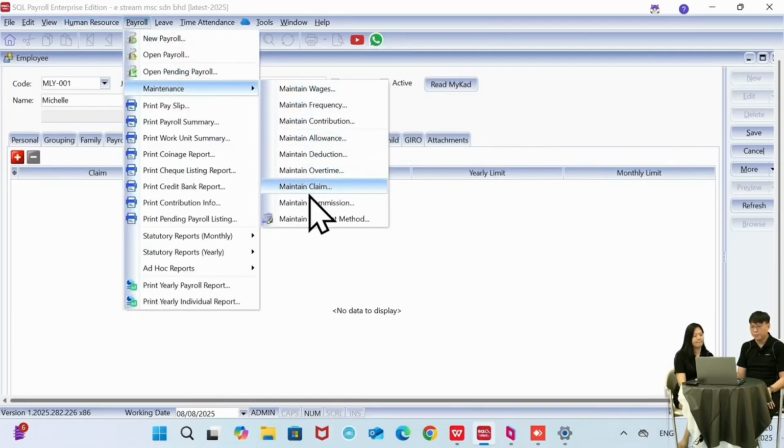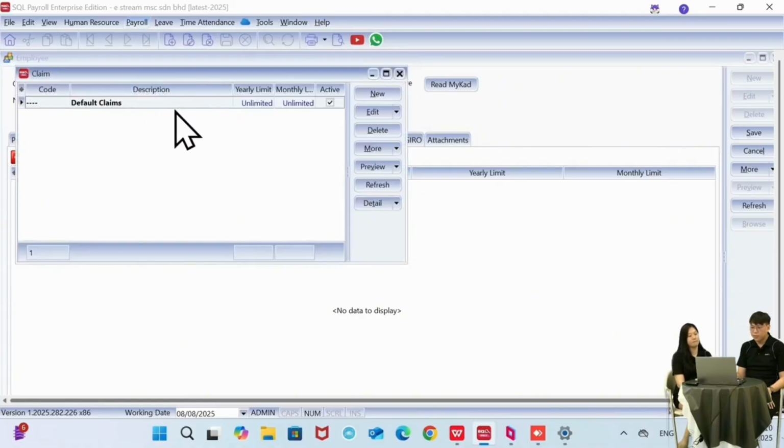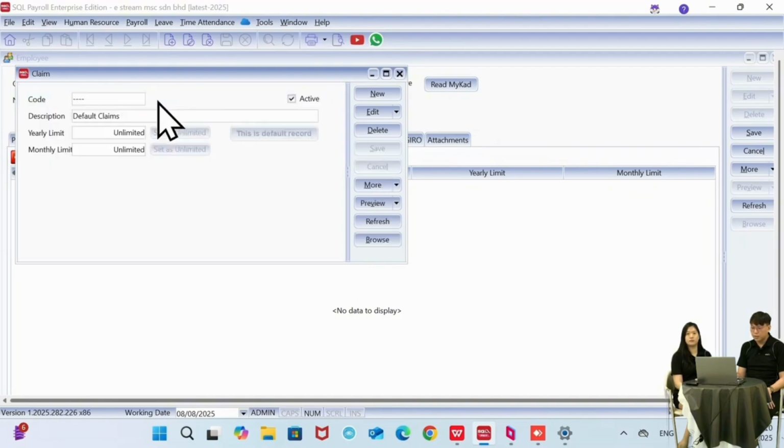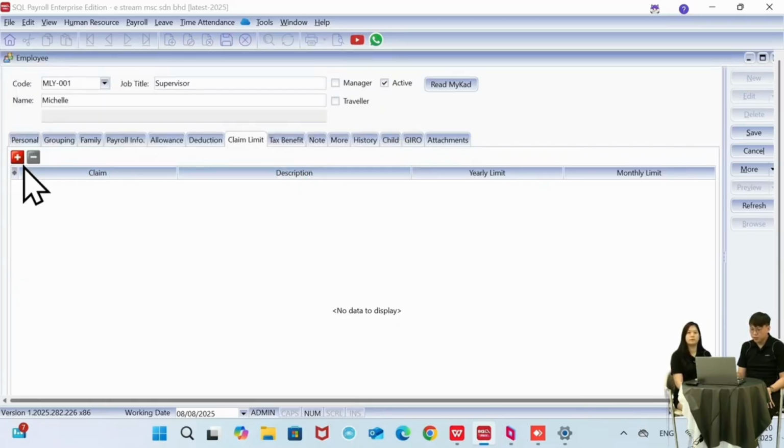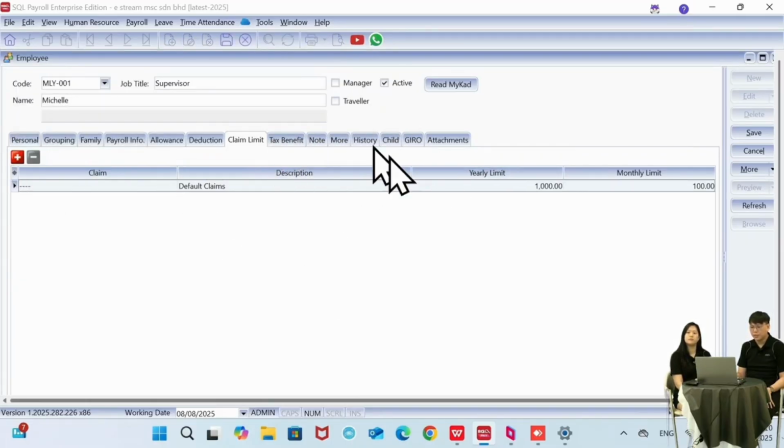Okay, for the claim limit, we can go to maintenance also. We go for maintain claim. From here you can set the yearly limit and monthly limit for the claims. For example, you want to allow your employee a maximum claim of 1,000 per year, so we just key in 1,000 here for the yearly limit. Let's say you only allow them to apply for claims of 100 per month, so we key in the monthly limit here, or set it as unlimited if there is no limit. And here we can choose the claim types.